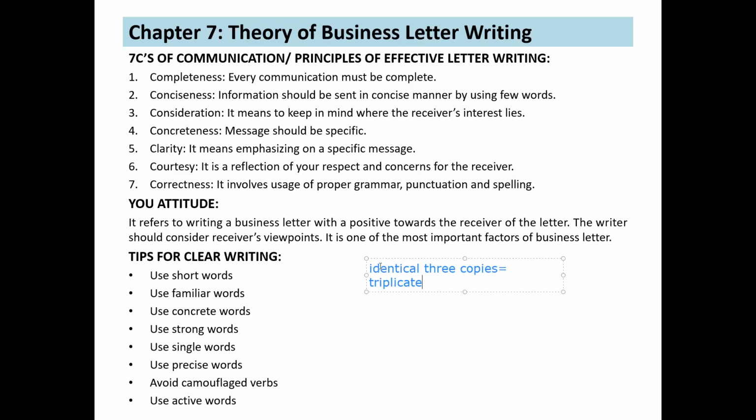Then next is avoid camouflage words. Camouflage words are those verbs that are unnecessarily turned into nouns. कौन से verbs हैं ये? Verbs those are turned into nouns unnecessarily.